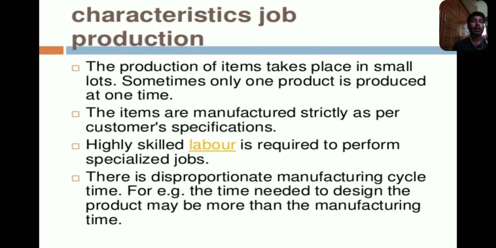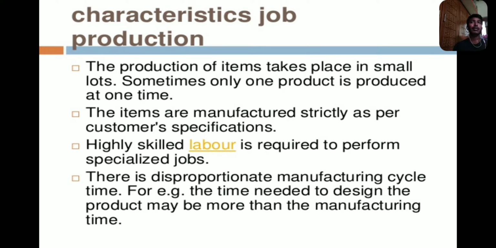There is a disproportionate manufacturing cycle time. For example, the time needed to design the product may be more than the manufacturing time. So there is a disproportionate manufacturing cycle time, and the time needed to design the product may be more than the manufacturing time.